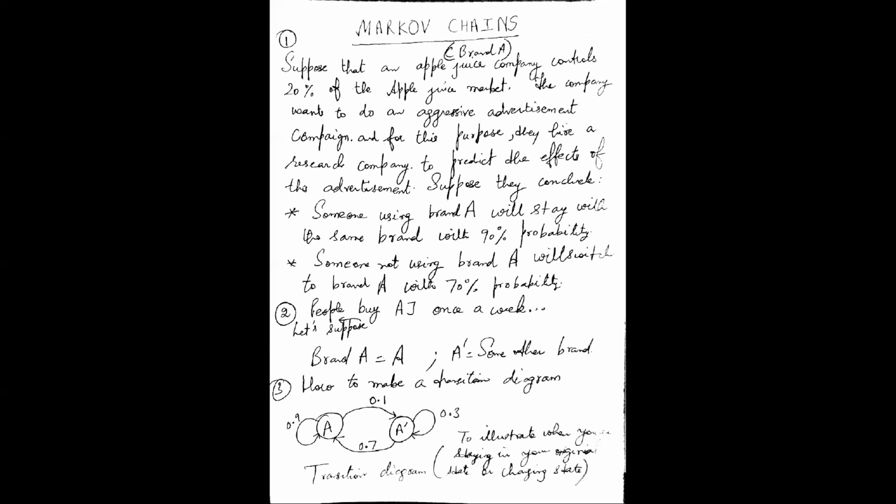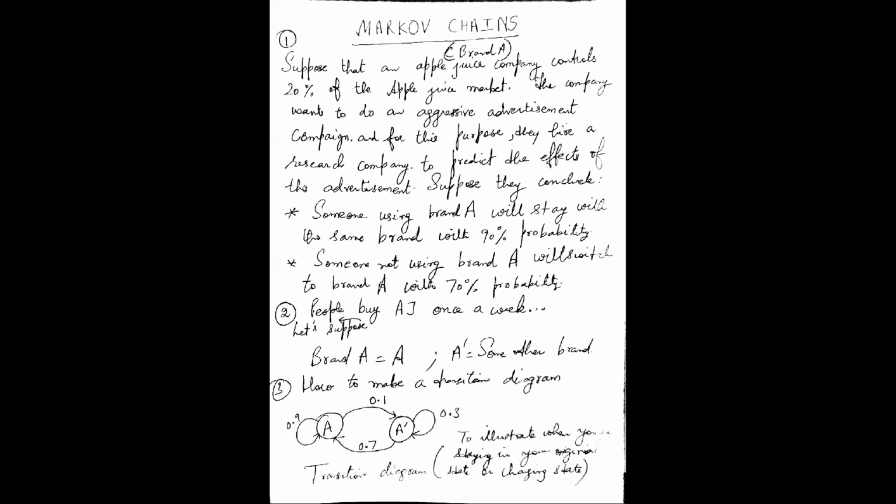And there is one more matrix, which is S0, current. This is known as the initial state distribution matrix. Initial state market share, basically, is representing for our example the market share for brand A. Initially, it was 0.2. Not brand A, it was 0.8. If you read this statement, you will see that 20% of the apple juice market was controlled by brand A. So that's what is written in the form of the initial state distribution matrix. This is the probability transition matrix, and this is the initial state distribution matrix.